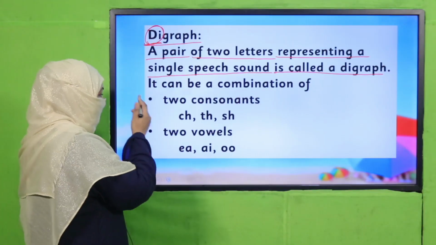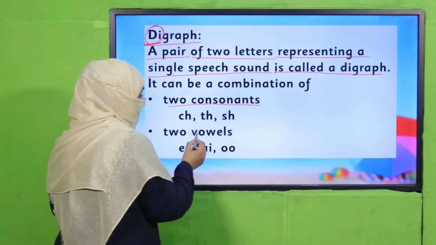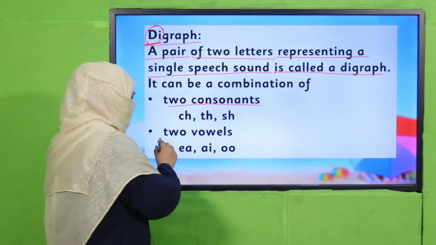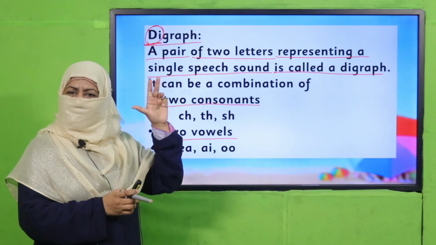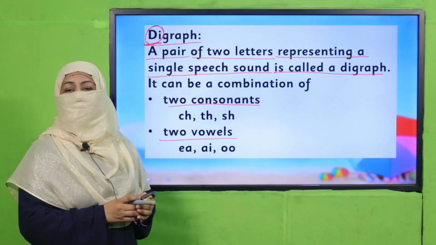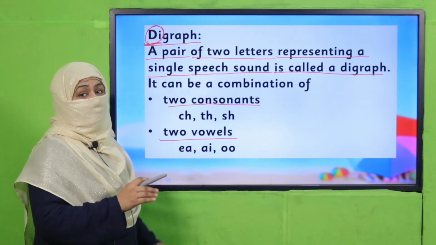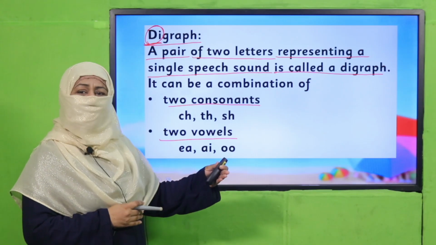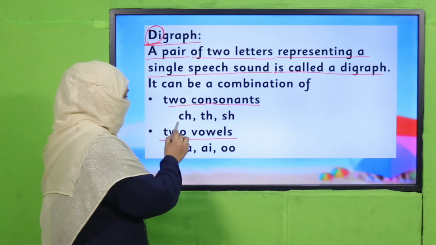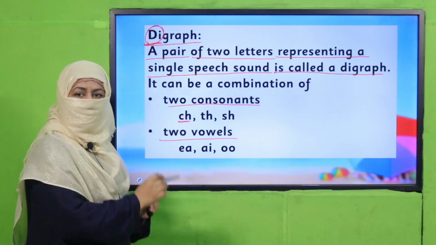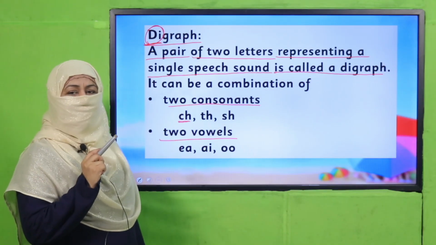It can be two consonants. Remember consonants? And it can be two vowels. Remember vowels? What vowels are? A, E, I, O, U. There are 5 letters, A, E, I, O, U. And rest of all the letters are consonants. So when two consonants are joined together and they give one sound, it is called a digraph.